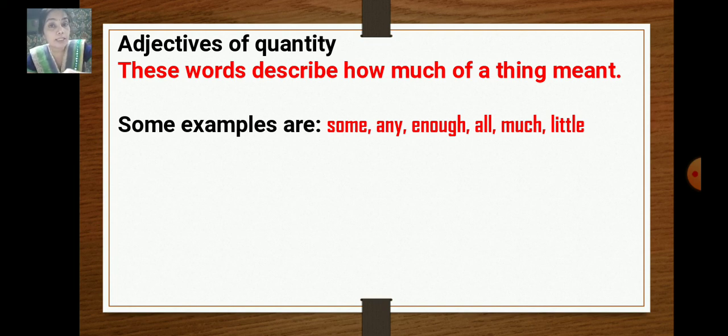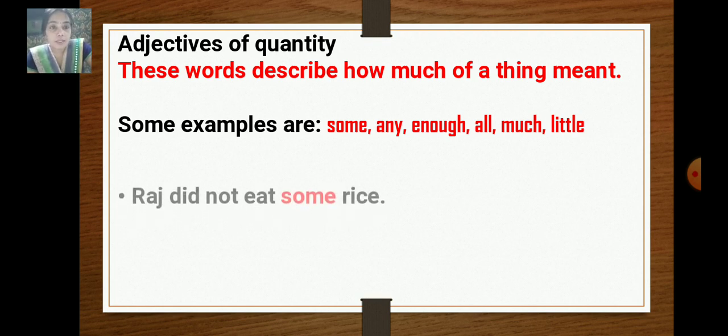Means what? There is little water in the glass. That is quantity. So the word some is an adjective of quantity.